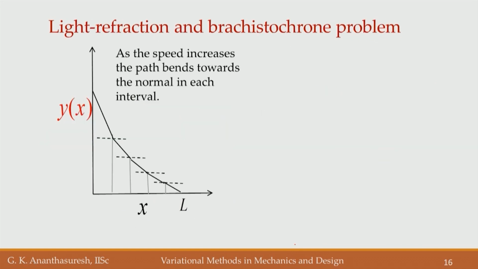Now, if we want, we can actually solve the Brachistochrone problem in a similar way to the light refraction problem. If you think of this discretization here, as the speed increases, let us say we take this interval very small, thinking that in that short time this path is very small.